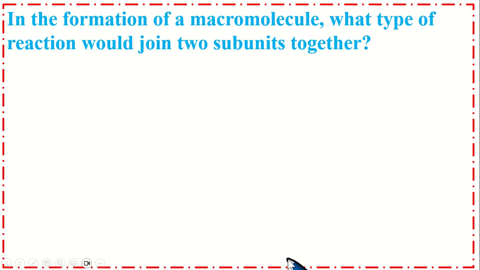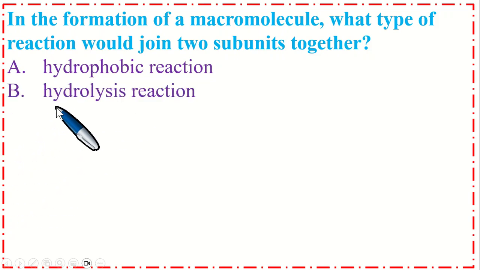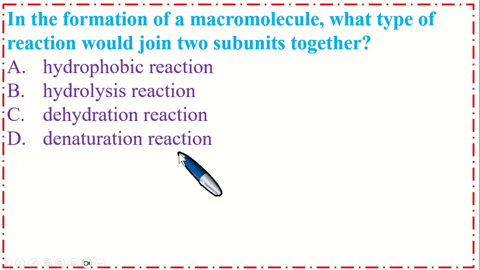So this is a very important MCQ. In the formation of a macromolecule, what type of reaction would join two subunits together? Option A, hydrophobic reaction, option B, hydrolysis reaction, C, dehydration reaction, and option D, denaturation reaction.